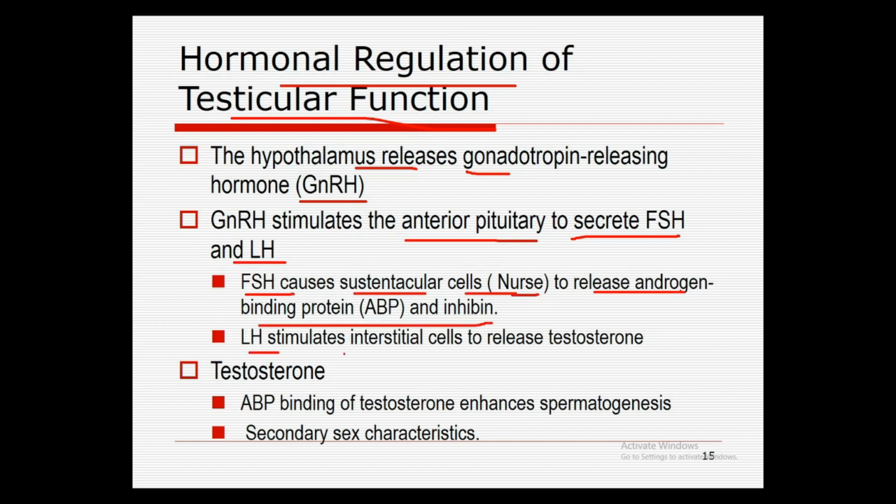Luteinizing hormone stimulates the interstitial cells to release testosterone. ABP binds testosterone, and this enhances spermatogenesis. Secondary sex characteristics are developed by testosterone.